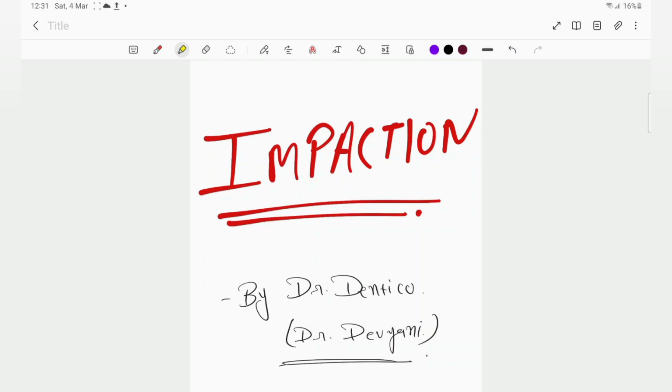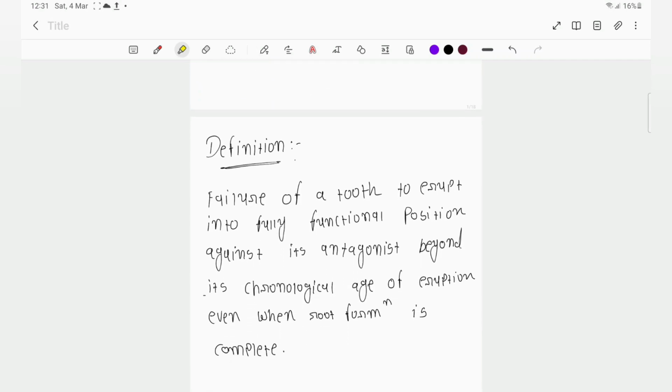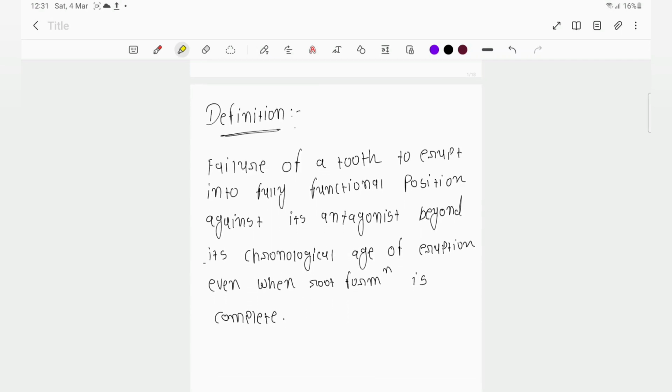So today we will start with impaction, which is a very basic but still important topic from oral surgery. This impaction we are going to see in our day-to-day routine life, right? So first, what do you know about impaction? In very short and sweet language, it is the tooth which fails to erupt in the oral cavity, right? This is a short and sweet meaning of impaction.